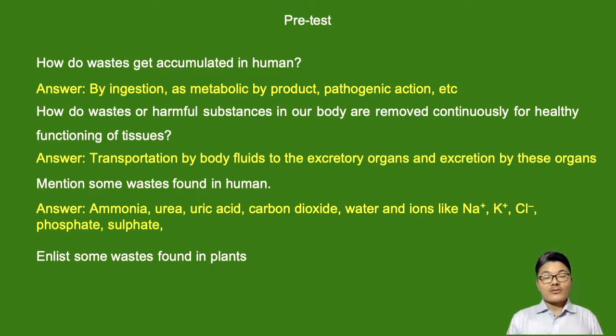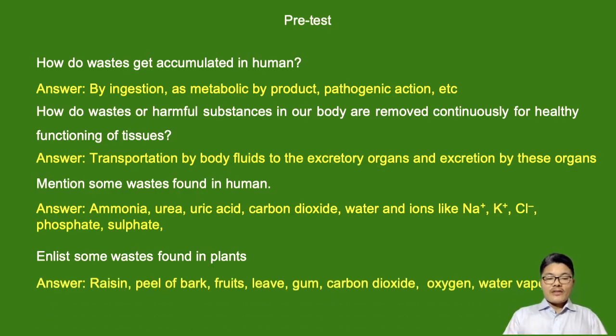And there are some wastes found in plants. In plants, they have resin, peel of bark, fruits. Fruits are also a way of shedding waste. If fruits are falling, then it is part of removing waste. So we have leaves, gums, old leaves, carbon dioxide if it is in excess, even oxygen and water vapors, if these are in excess, these are waste. So these are a few pre-test questions to warm you up for the next slides.